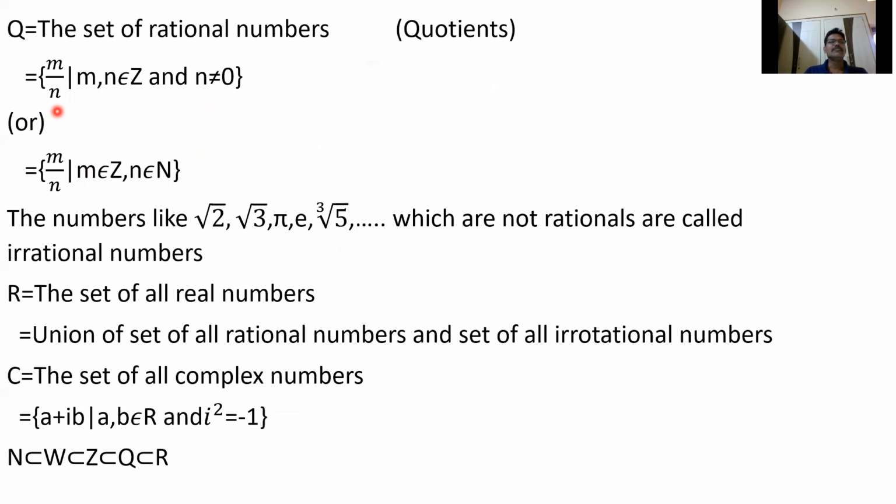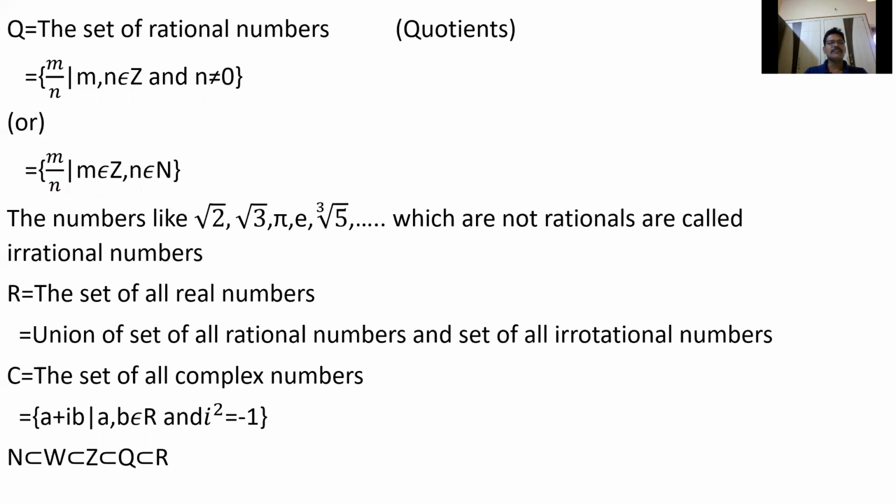Or it can be written as m by n, where m is an integer and n is a natural number. Every integer is also a rational number, because, for example, 2 can be written as 2 by 1.